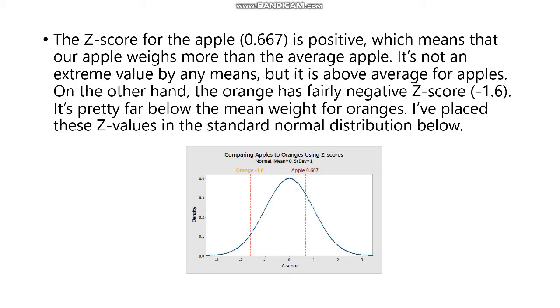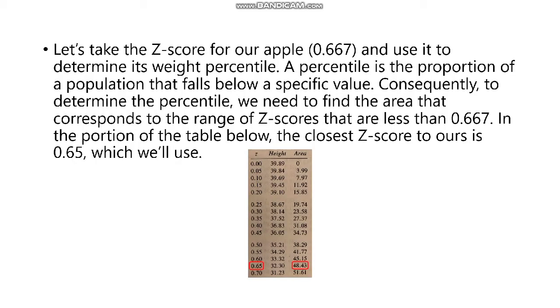The z-score for the apple, 0.667, is positive, which means that our apple weighs more than the average apple. It's not an extreme value by any means, but it is above average for an apple. On the other hand, the orange has a fairly negative z-score. It's pretty far below the mean weight for oranges. I placed these z-values in the standard normal distribution below.